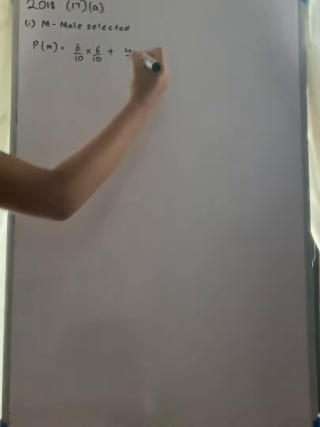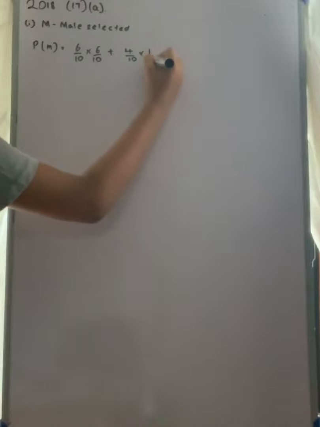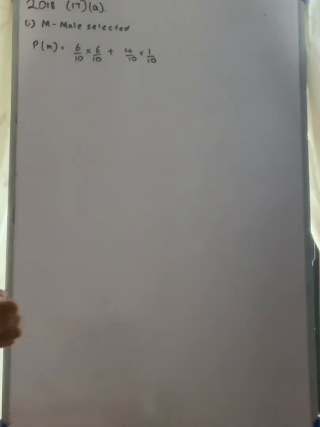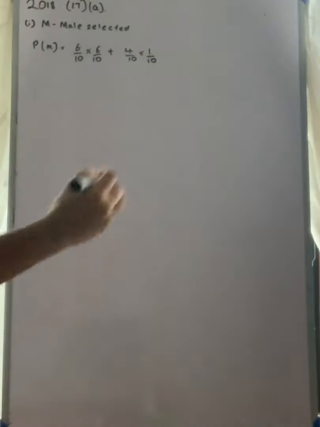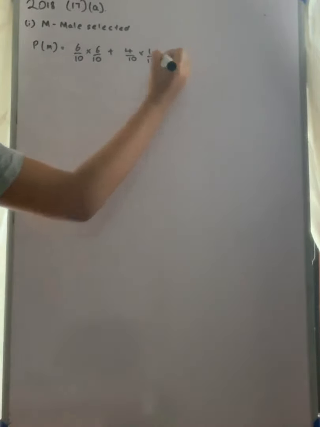Only 10% are getting selected, so that is 1 over 10. Okay, and they said that 70% of them are females, so that means 30% are males.